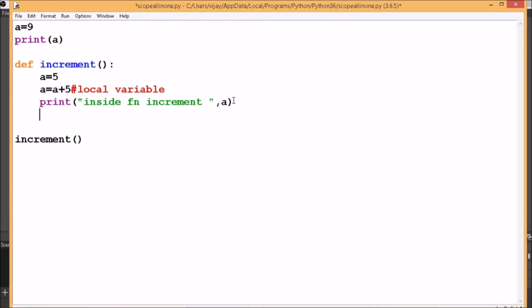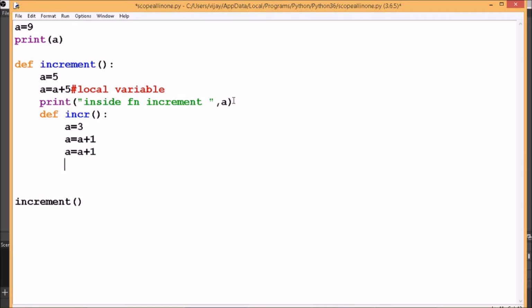Now what if increment has another function defined inside it, say INCR, which increments twice. a is equal to, say, 3, a is equal to a plus 1, a is equal to a plus 1.